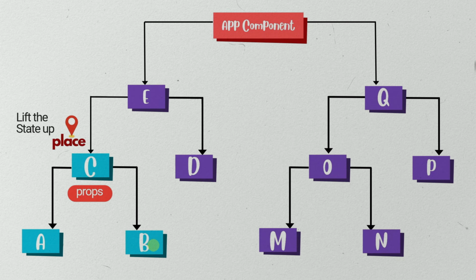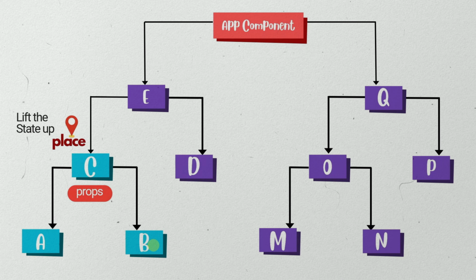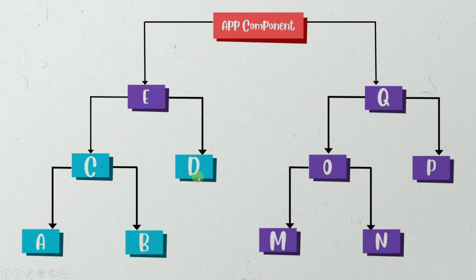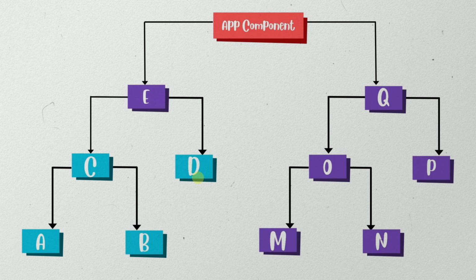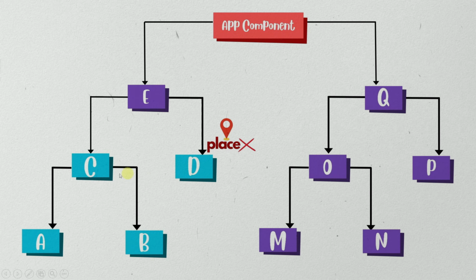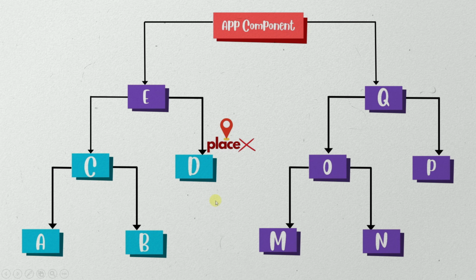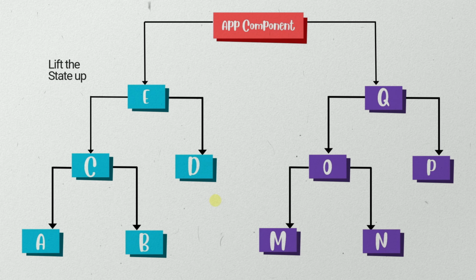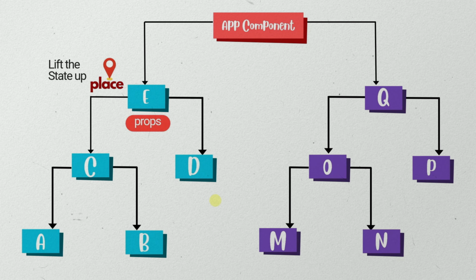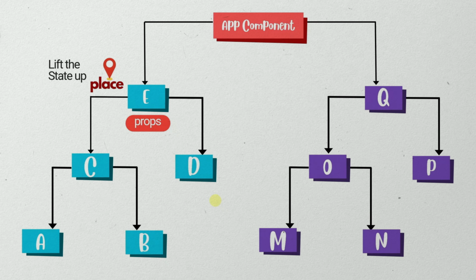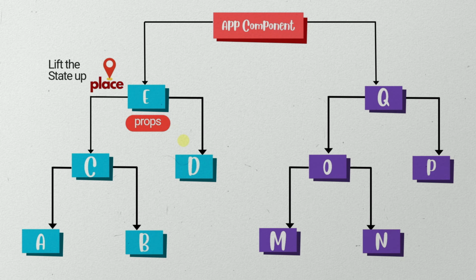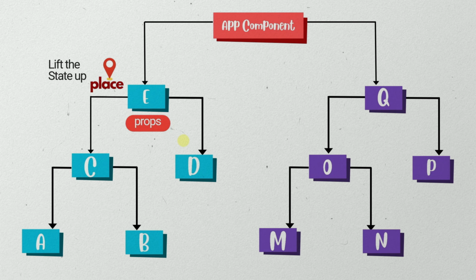Okay, that is fine. If we are having one level, then this is fine. But now what I want is the data inside component D. Again, I cannot pass the data from component C to component D. Why? Because again, both are sibling components. Again, we have to lift the state up and pass the entire state inside component E. Then using props, place data can be passed both to component C and component D. Here we are having two levels, so maybe this is also fine.